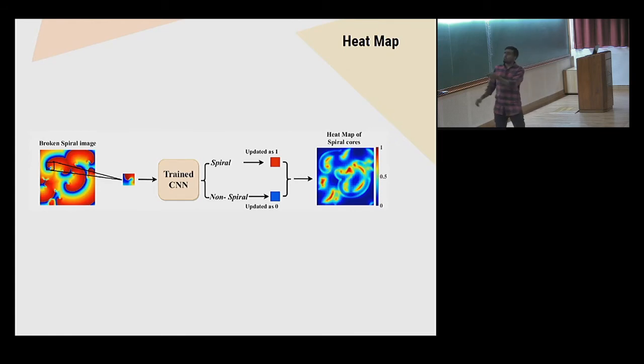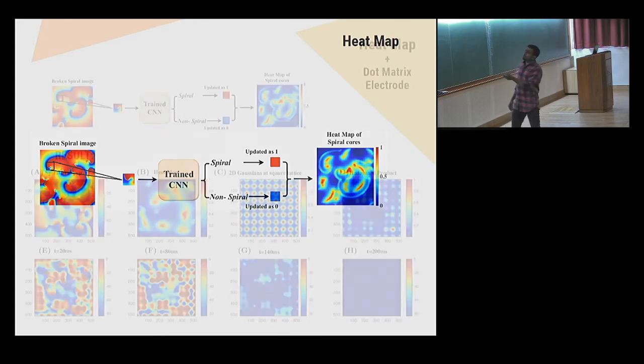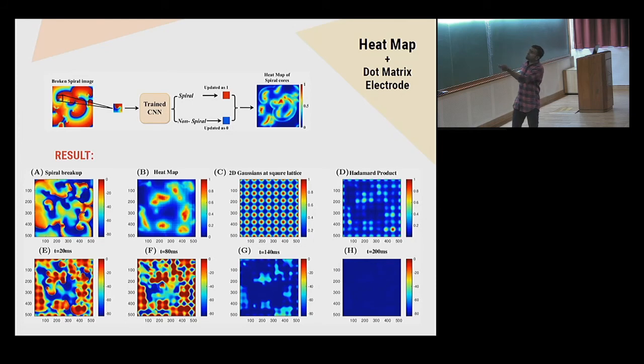The whole point is that this acts like a probability of the core of the spiral. If you use this as a current and apply it to the tissue, ideally this should kill the whole structure. And that's what we want. But from a practical point of view, instead of applying it all over the place, we'll build an electrode structure with a dot matrix electrode.